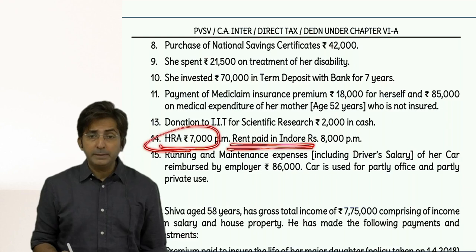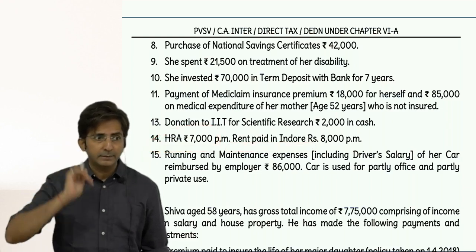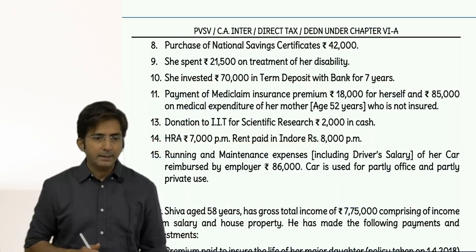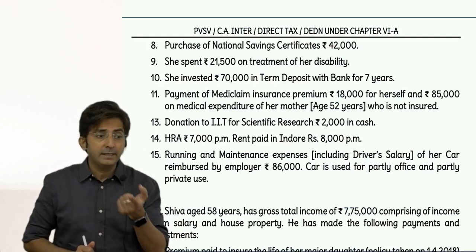Then HRA, rent paid in Indore. So HRA will come in income from salary. And once you receive HRA, you don't get 80GG. So this will come in income from salary. Inner column 84,000.